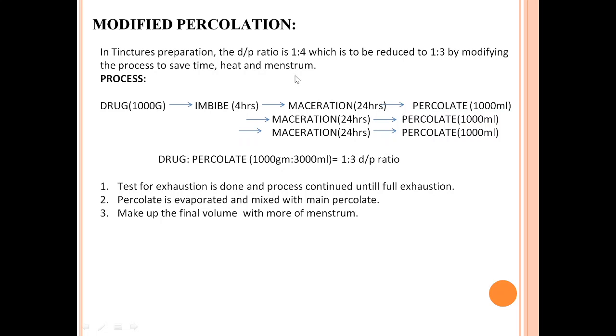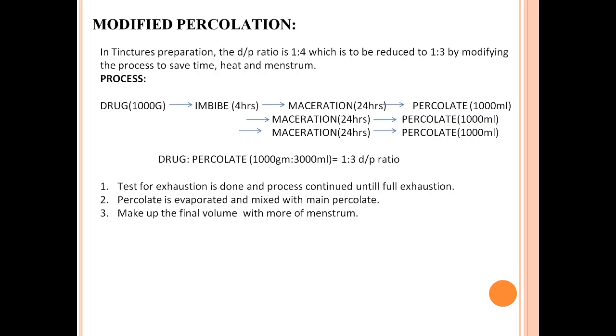As we all know, percolation is a displacement process. If you look in detail into the process, the strong solution of active constituent of the drug which is formed during the maceration is displaced by the fresh menstruum when the percolation process is started. It is proved that any stationary menstruum which remains in contact with the drug dissolves more matter than the flowing menstruum. So what happens? More menstruum is required to exhaust the drug when the simple process is used. But if we use a continuous percolation process which is modified with several suitable breaks, then we can reduce the drug to percolate ratio to 1 is to 3.